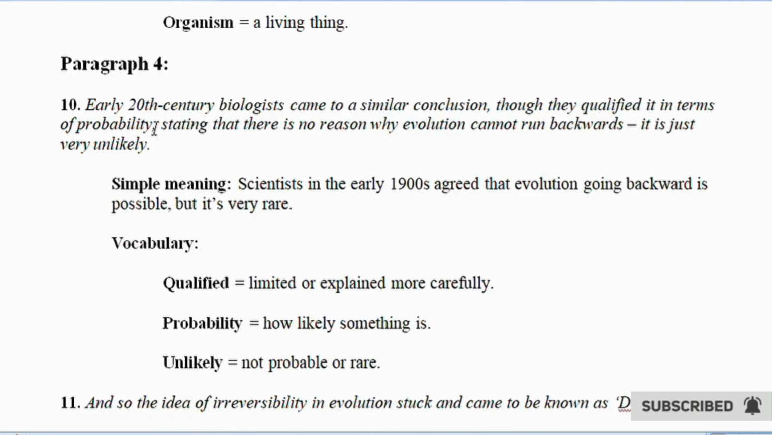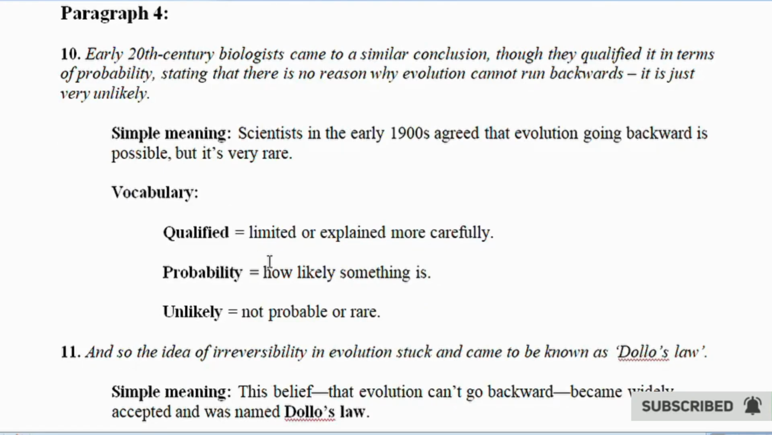Paragraph 4. 10. Early 20th century biologists came to a similar conclusion, though they qualified it in terms of probability, stating that there is no reason why evolution cannot run backwards, it is just very unlikely. Simple meaning: scientists in the early 1900s agreed that evolution going backward is possible, but it's very rare. Vocabulary: qualified equals limited or careful. Probability equals how likely something is. Unlikely equals not probable or rare.